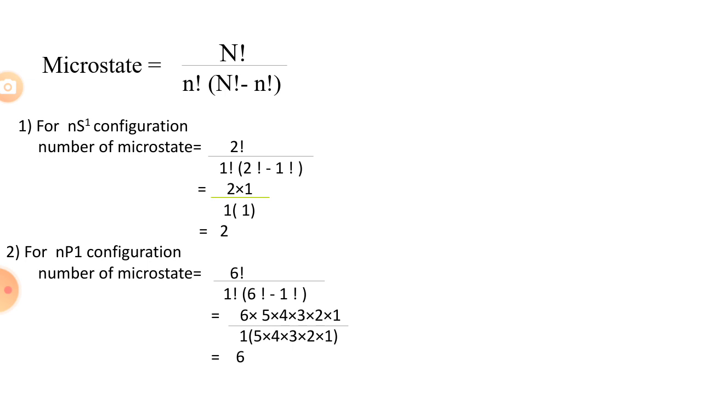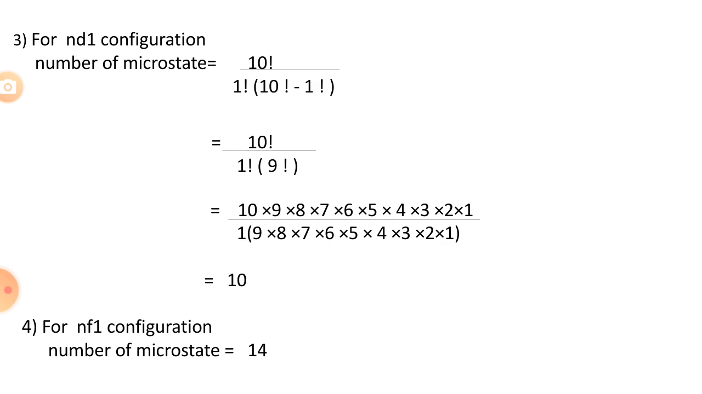Okay, so the final answer is 6. It means the number of microstates for the np1 configuration is 6. If one electron is present in the p orbital, that single electron can be arranged in 6 different ways. So those 6 different arrangements are the microstates of the np1 configuration. Okay, so this is a very simple problem.